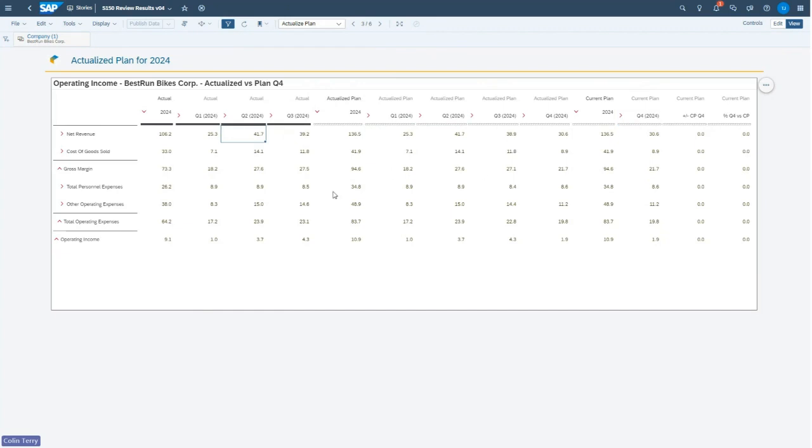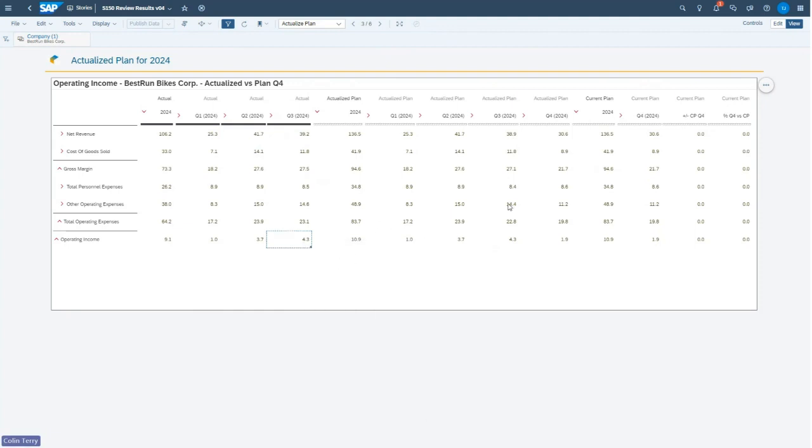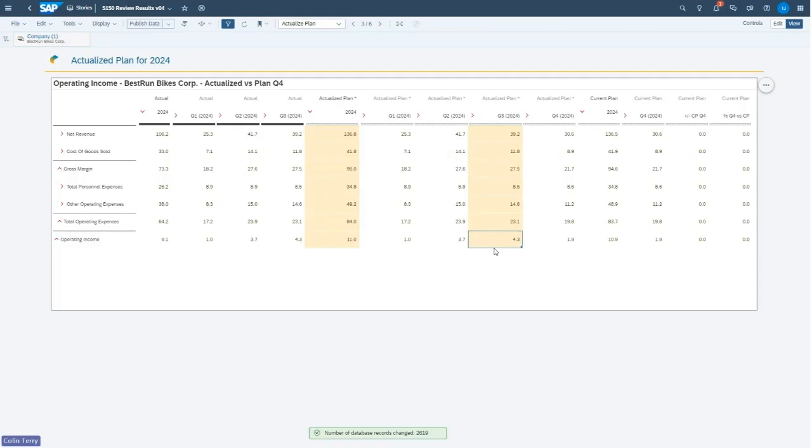Now that we've closed Q3 actuals, what I want to do is update this actualized plan to reflect those figures. What I can do very easily is go down to my operating income figure here, the 4.3 million, right click and copy. If I go across to my Q3 actualized plan, I can right click on that, do paste. And what will happen is that figure will be disaggregated downwards. So you can see in the yellow highlighted cells what's been changed. So we can see that we pushed down the 4.3 operating income through to the individual line items there. And it now reflects our Q3 actual figures. But it has also updated my total for the year.